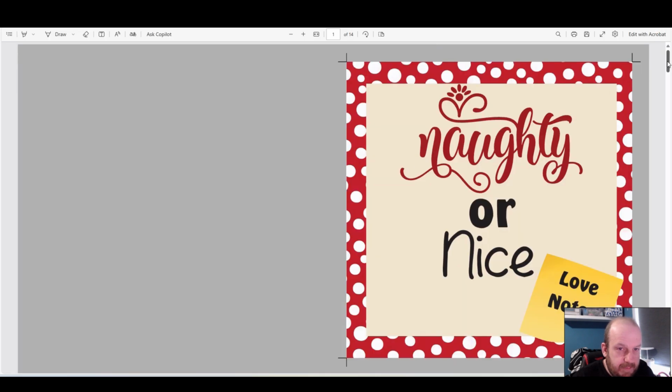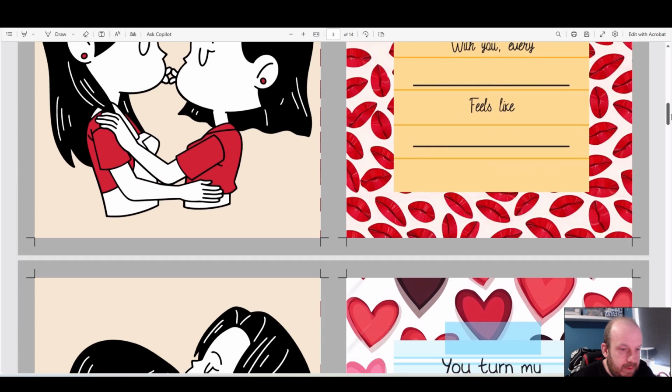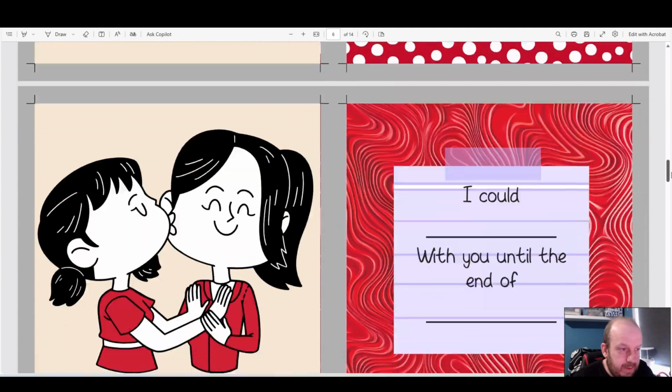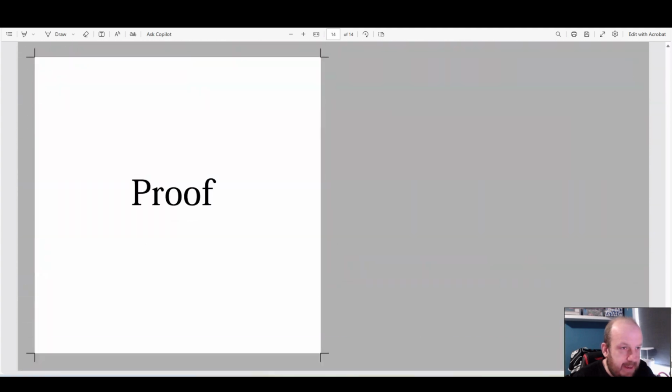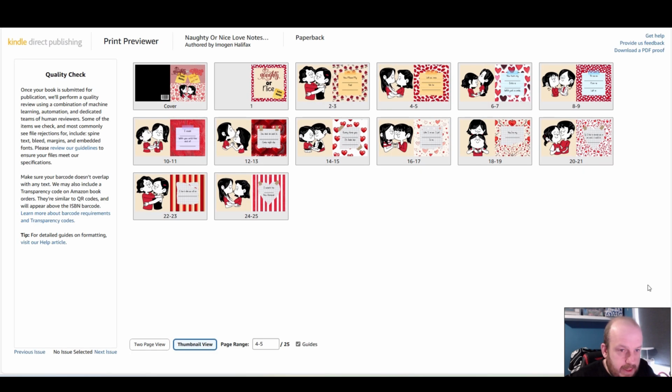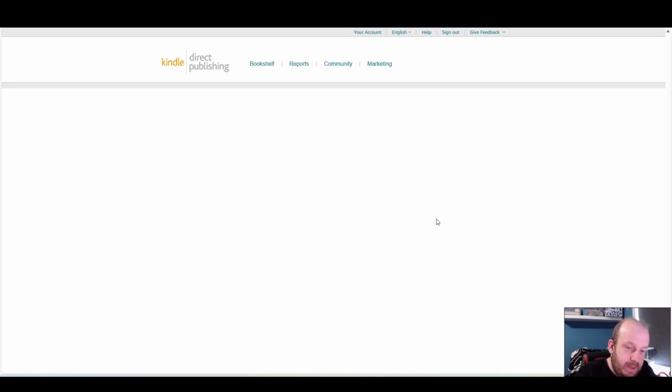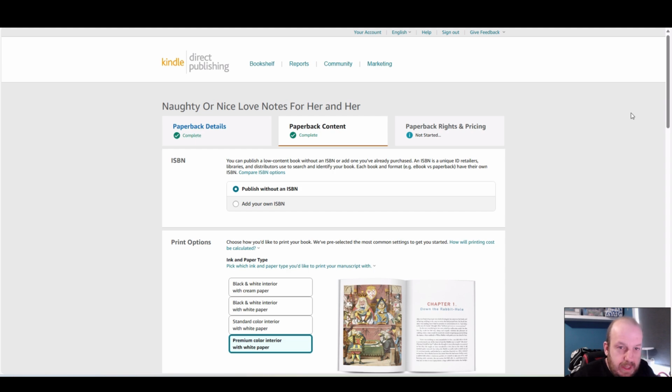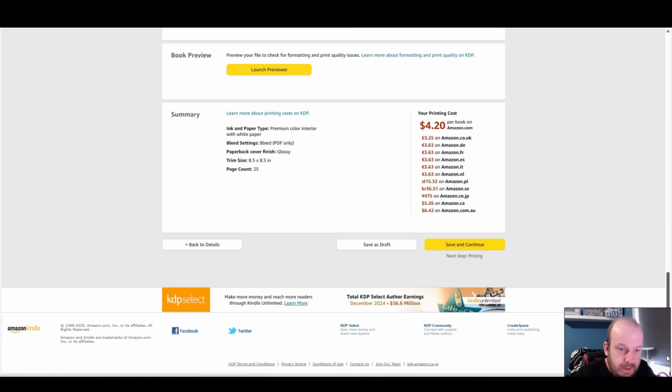So this is the PDF proof. Oh, looks mighty fine. That page won't be printed, don't you worry about that. So I'll approve that. And then we'll find out the price it is to print, which will be in the bottom right corner, and then we're going to set our own pricing for it. So it's going to cost $4.20 to print, because it's premium.